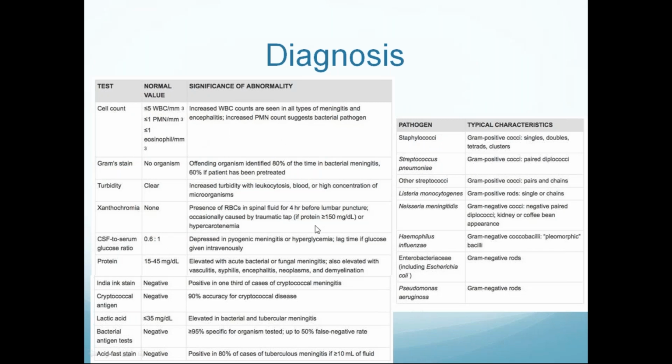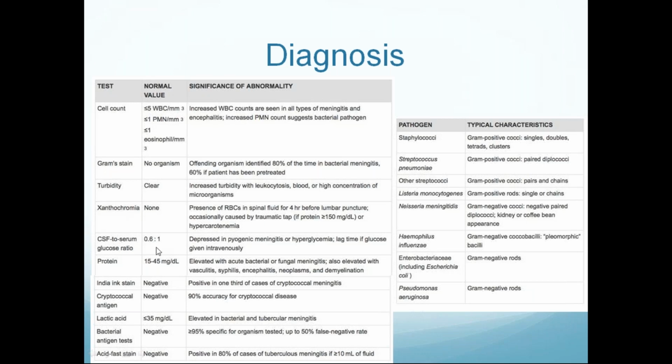These are the normal parameters of CSF in normal persons. CSF WBC count is less than 5, and polymorphonuclear count is less than 1. Eosinophil count is less than 1. Gram stain shows no organism in normal CSF. CSF is clear, and xanthochromia means there is a presence of RBC in spinal fluid. This xanthochromia we can see in subarachnoid hemorrhage and rare cases of herpes simplex encephalitis. The presence of xanthochromia is diagnostic of subarachnoid hemorrhage rather than meningitis or encephalitis.